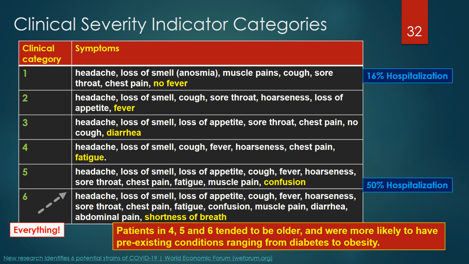Category 6 symptoms included headache, loss of smell, loss of appetite, cough, fever, hoarseness, sore throat, chest pain, fatigue, confusion, muscle pain, diarrhea, abdominal pain, and shortness of breath. 16% of Group 1 patients were admitted to hospital. Almost half of those in Group 6 were hospitalized. They also found that patients in 4, 5, and 6 categories tended to be older and were more likely to have pre-existing conditions ranging from diabetes to obesity.